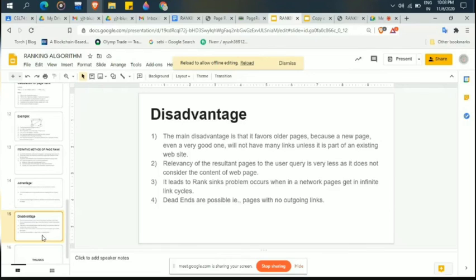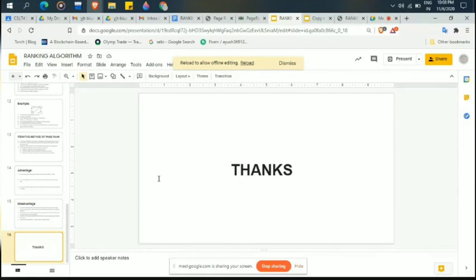Dead ends are possible: pages with no outgoing links. The damping factor itself, the meaning of dead end. Okay, so thanks.